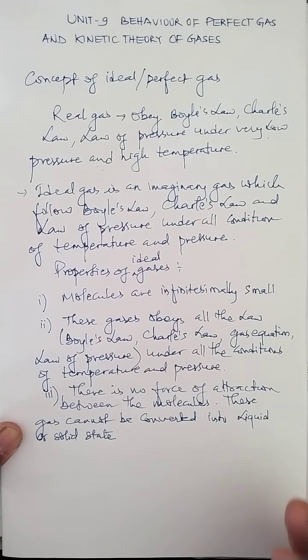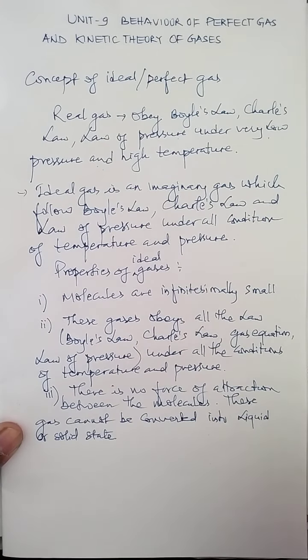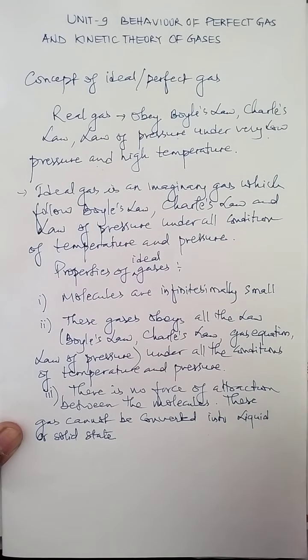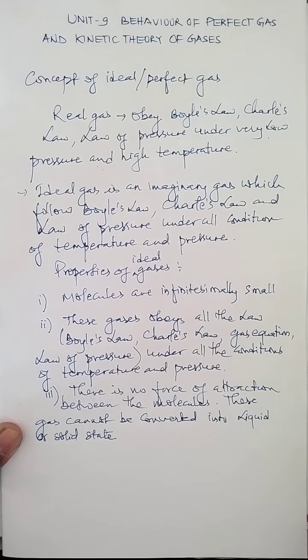But in actual practice, the gases which are difficult to liquefy, such as oxygen, nitrogen, hydrogen and helium, are considered perfect gases. So perfect or ideal gases are those gases which we cannot liquefy.